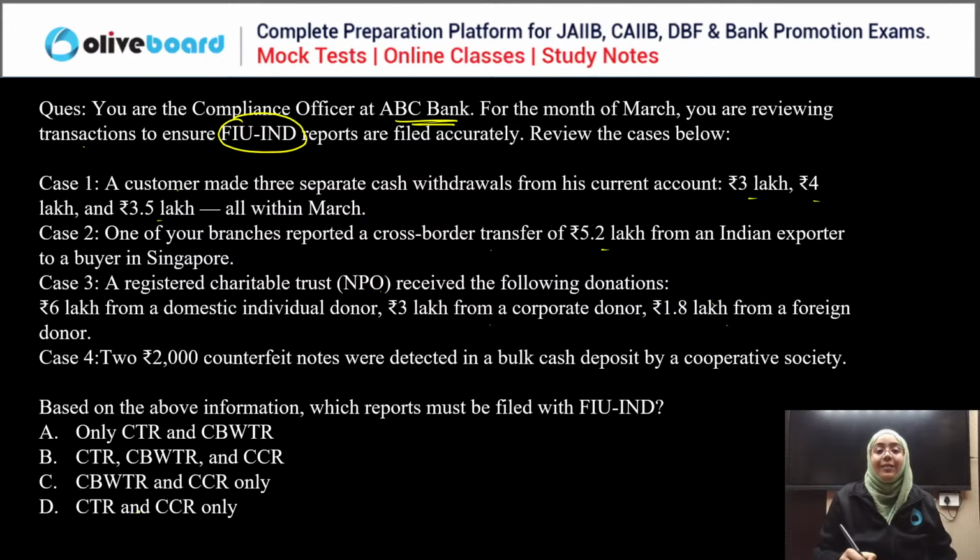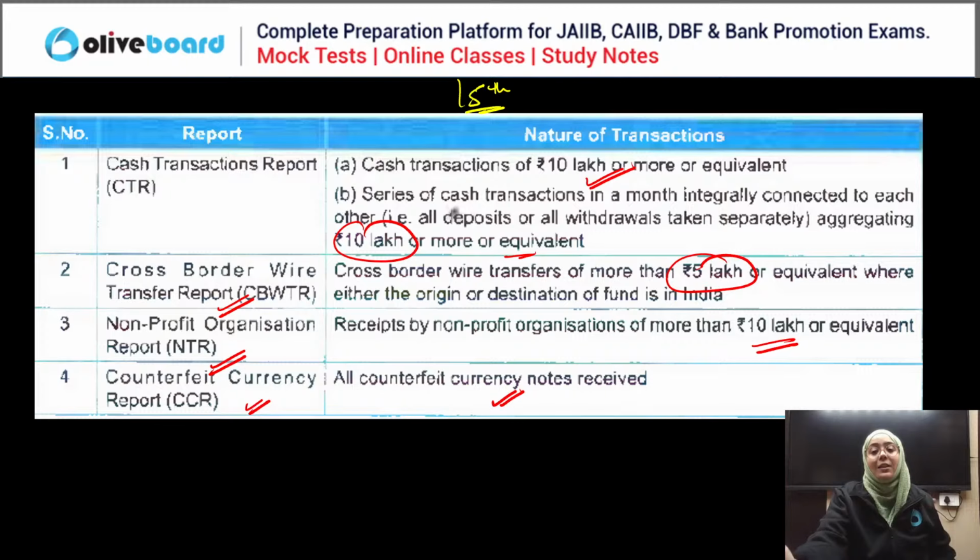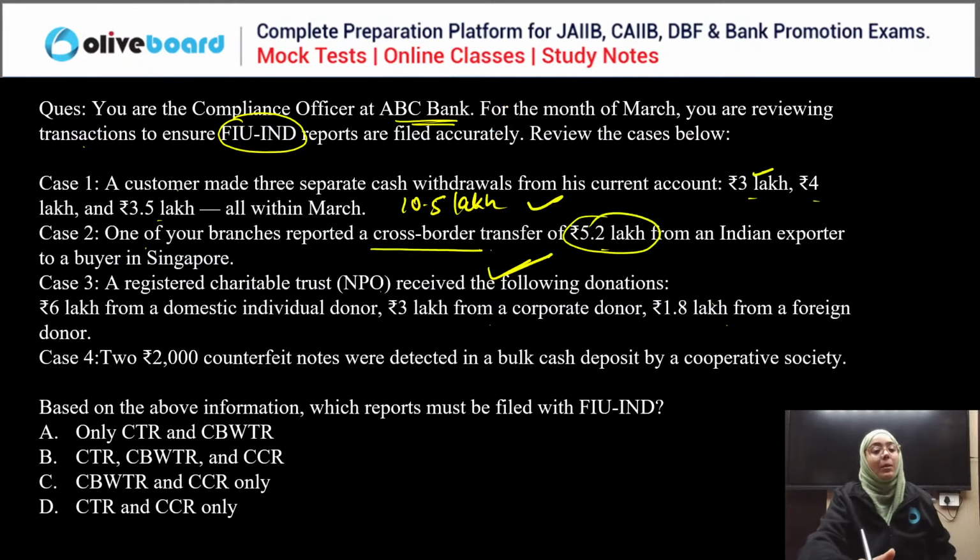In this, the very first thing is the customer has withdrawn 3 lakh plus 4 lakh. It is 10.5 lakh. Yes, they need to be reported. Okay. One of the branch received a cross-border wire transfer of more than 5 lakh. Yes, it needs to be reported. Okay. Not withdraw as not exceed 5 crore. No. One of the branch reported a cross-border transfer of rupees 5.2 lakh. Okay, so cross-border wire transfer of rupees 5 lakh or equivalent. Yes, either the origin or destination of the fund in India. It needs to be reported.